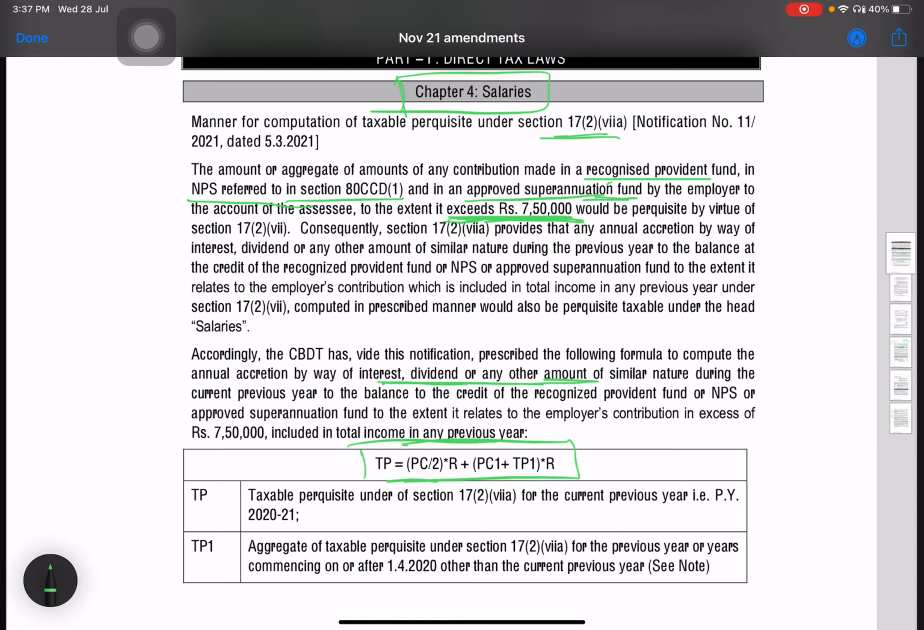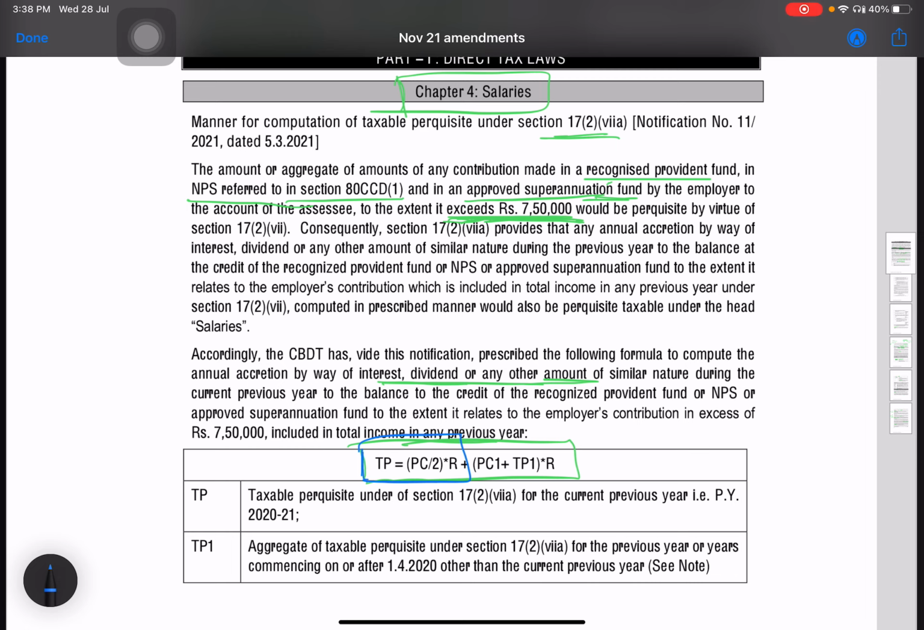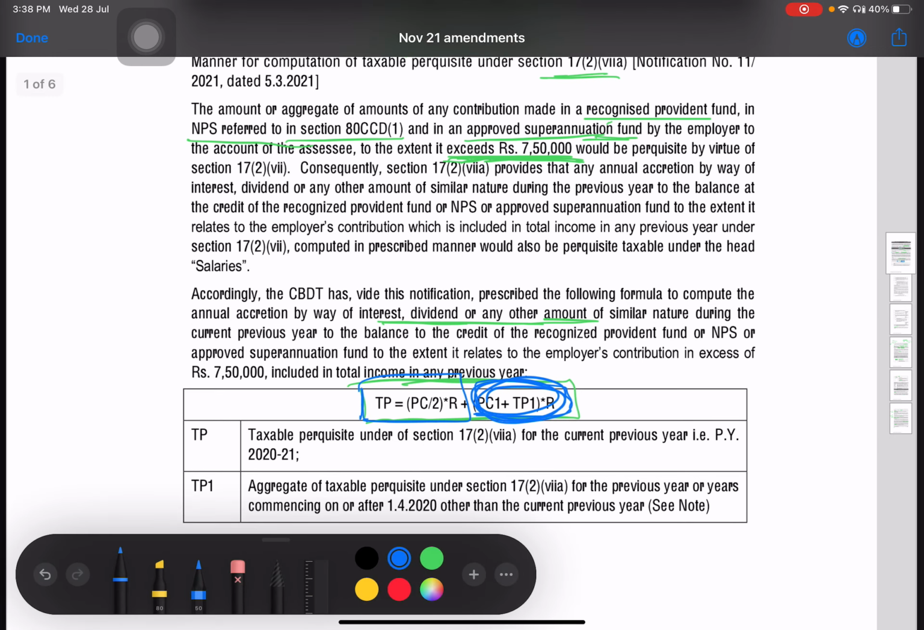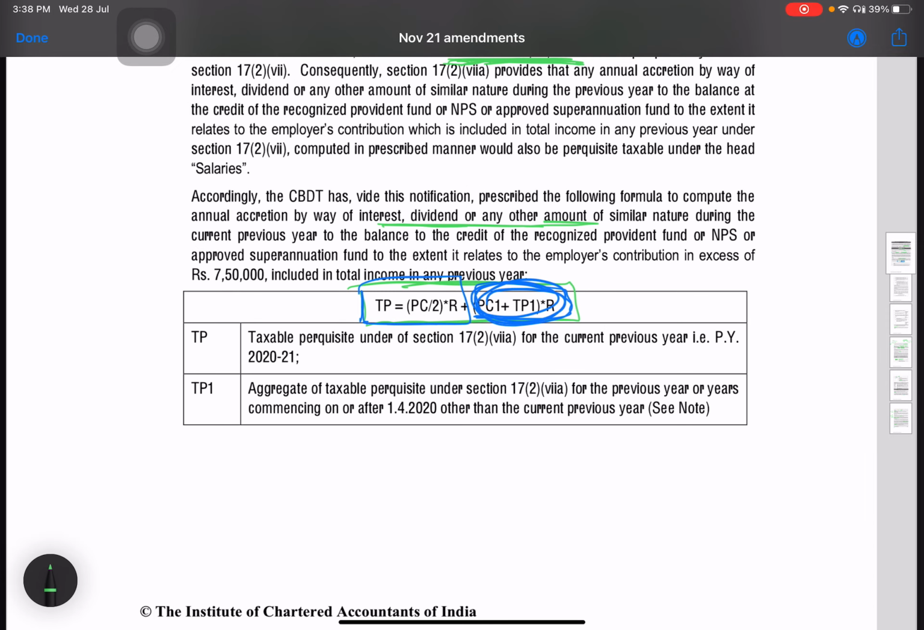But the good news for your attempt is that you have to remember only this half formula. This part of the formula is not relevant for your attempt. You will come to know that. Okay, let's take the formula bit by bit. So the formula is for computing the taxable perquisite. The formula is for computing the accrued income. Okay. So the taxable perquisite equal to PC by 2.